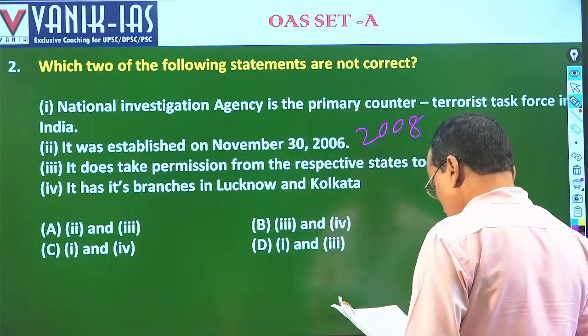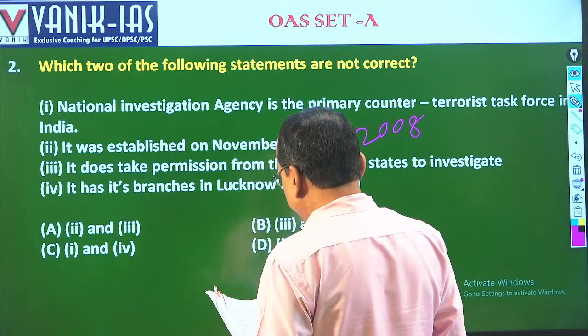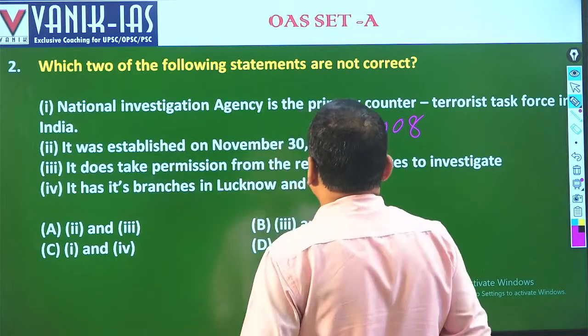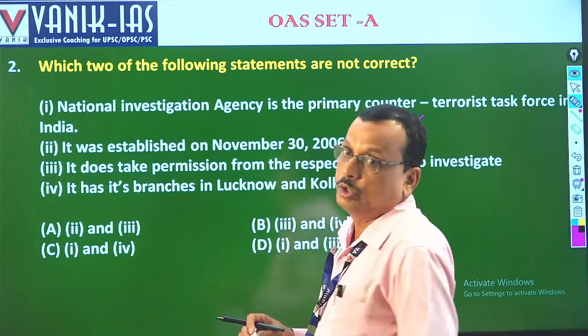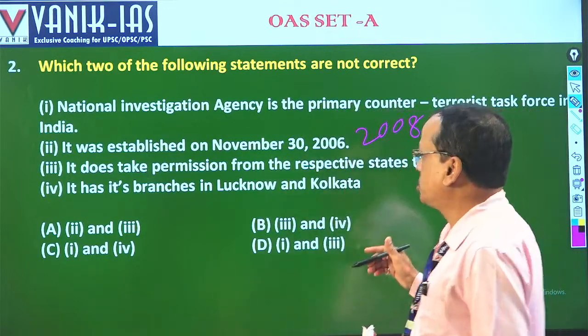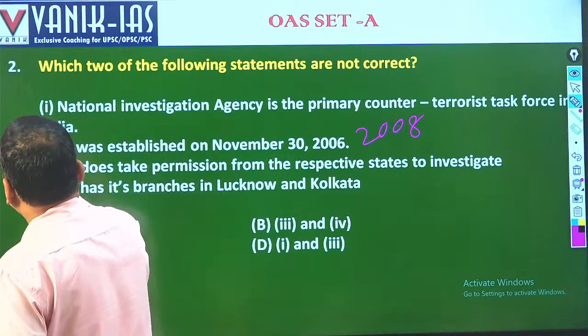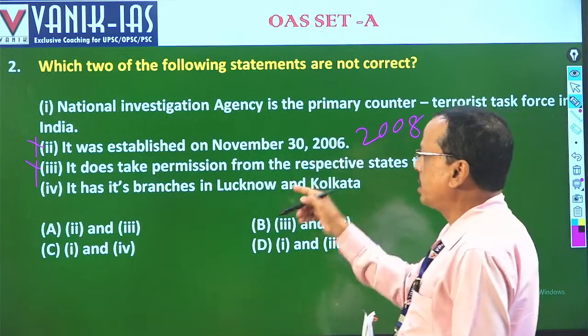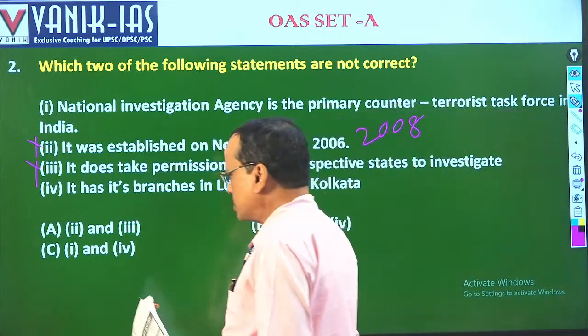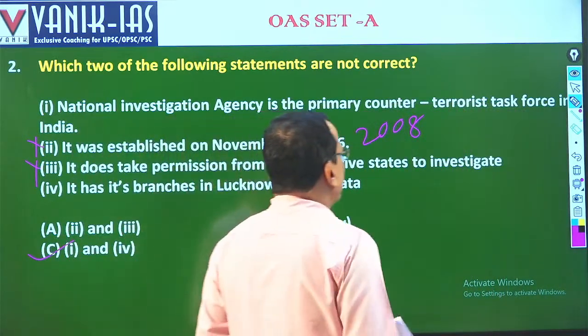Then coming to the other statements, like it does take the permission of the state government. No need to take the permission, because this is a central agency. There is no need to take the state government permission. Fine. So this is wrong, and this is wrong, and it has its own branches in Lucknow and Kolkata is right. So 1 and 4 are the right answer. So the answer to question number 2 will be C. Fine.